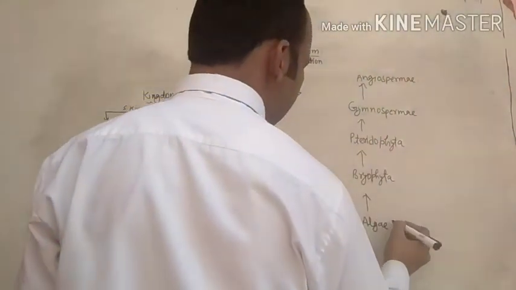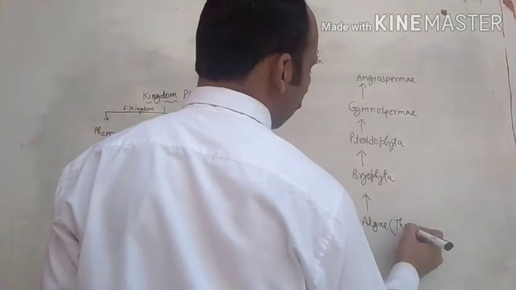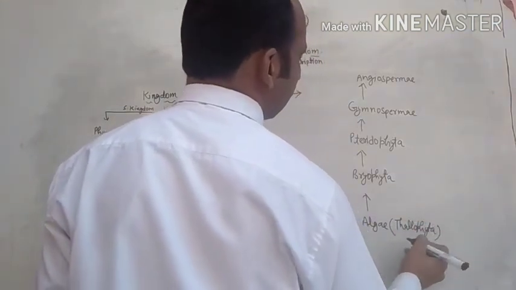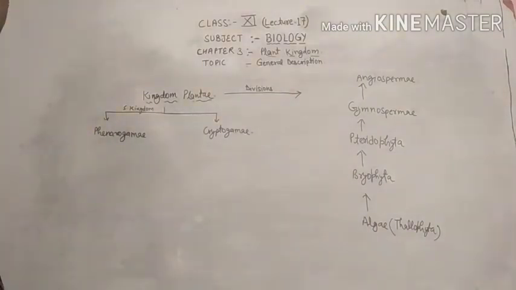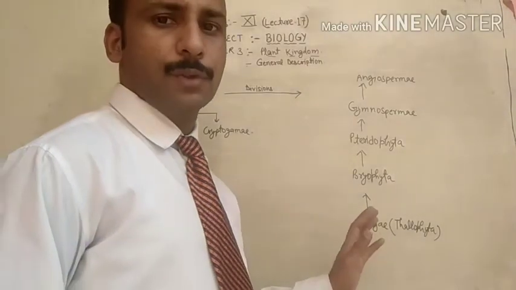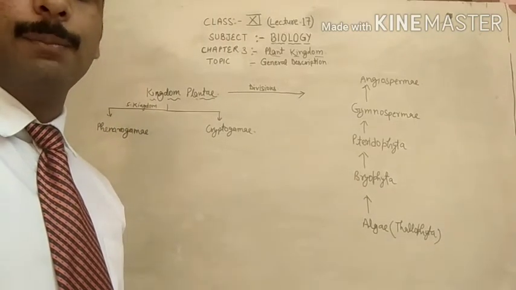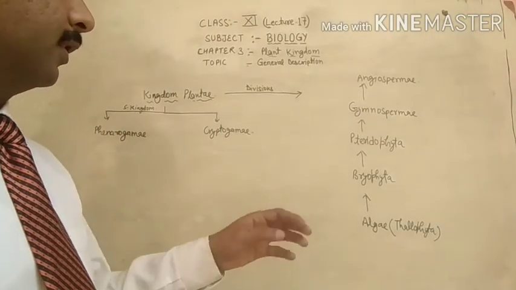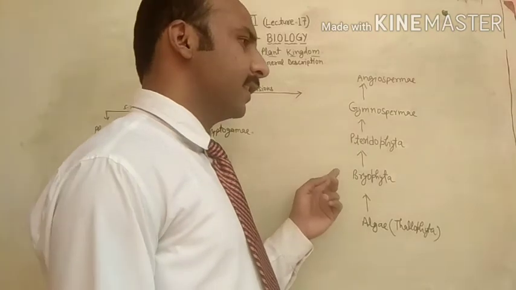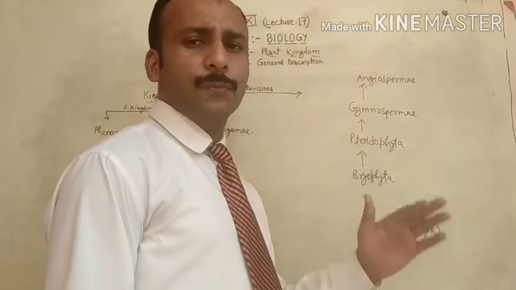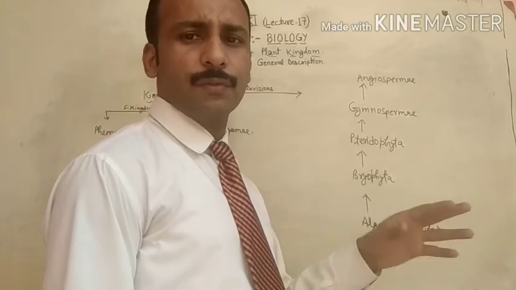Sometimes the algae is also called thallophyta. Now we have to study the different kinds of plants kept in these divisions, which are further divided into orders, family, genus, species and different examples.